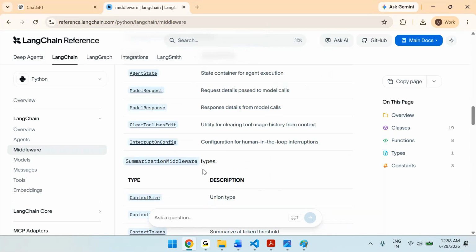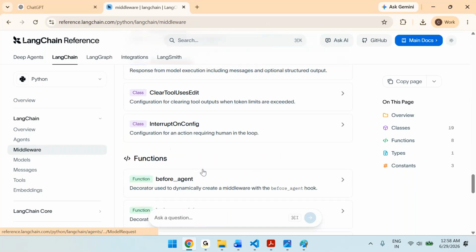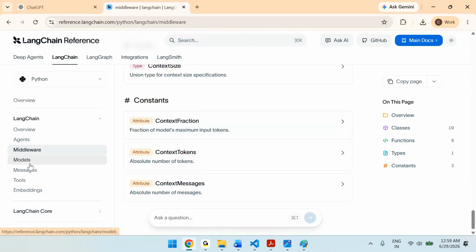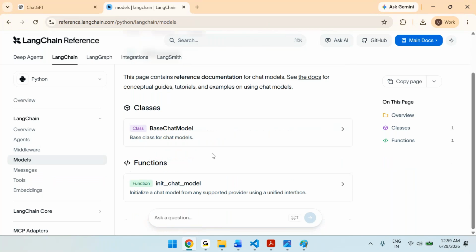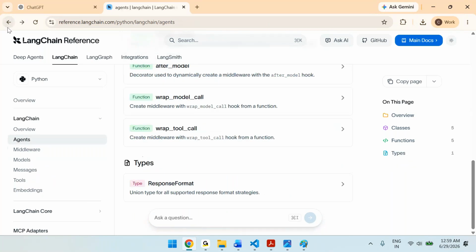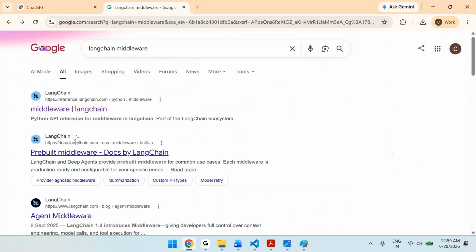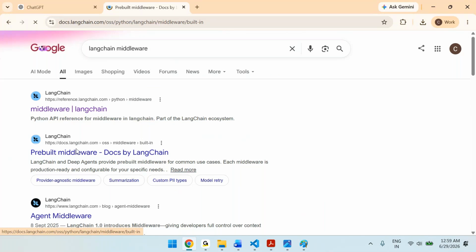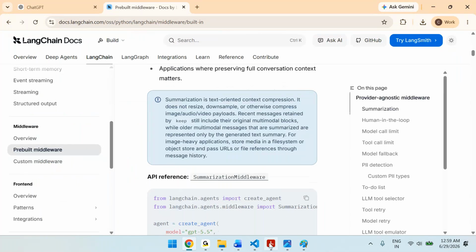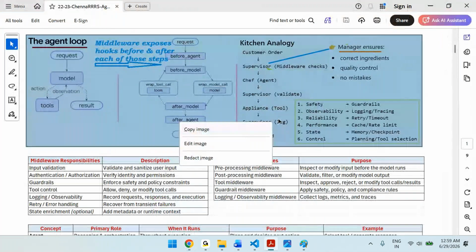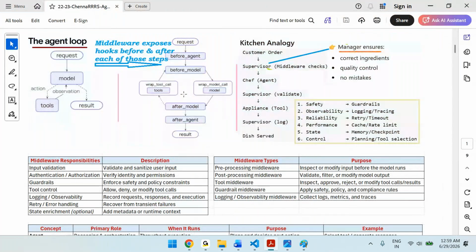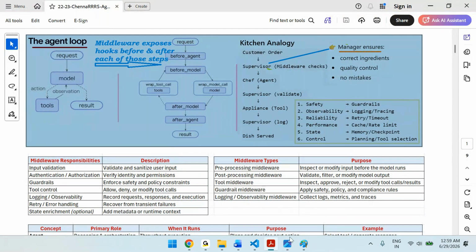There are so many out of the box middlewares also. We'll cover it now. Okay, so that's how you have the documentation. You can refer to this official documentation also. But there's no need to go through this much official documentation. You can simply read our documentation because we've already given everything here. We summarized it, we massaged it, everything here.